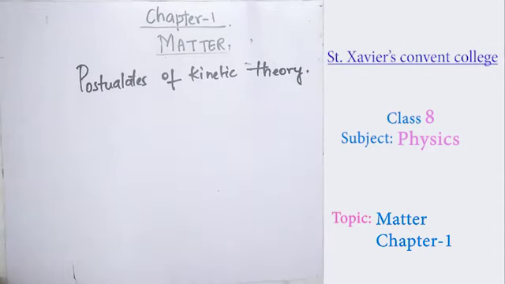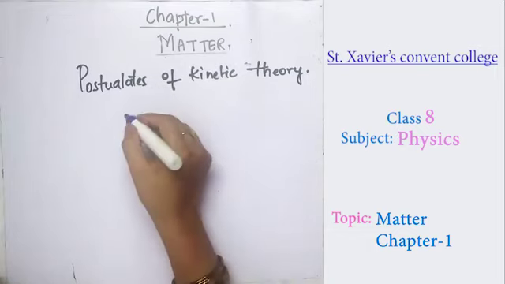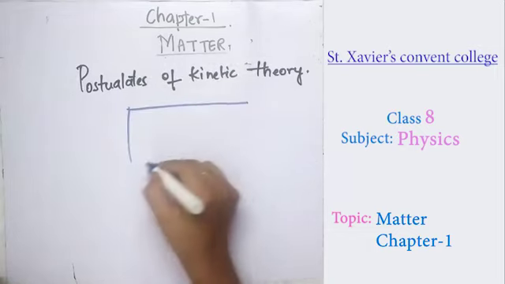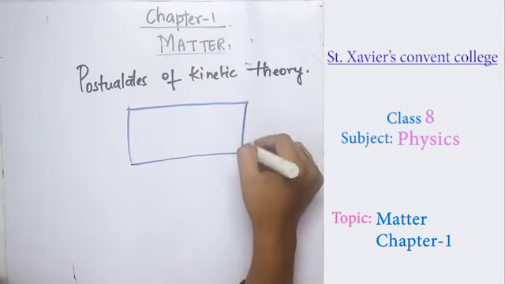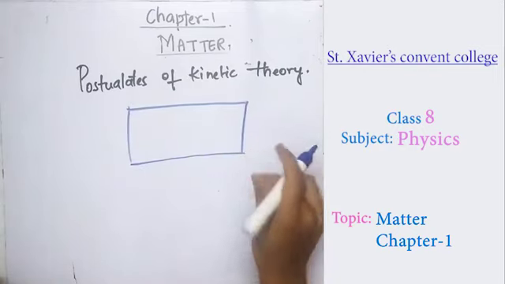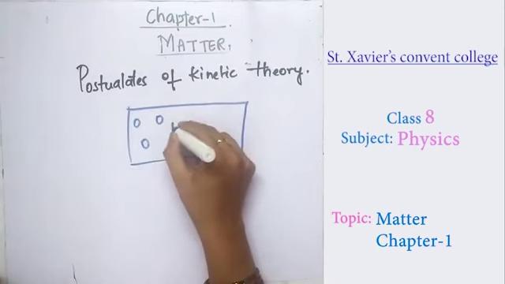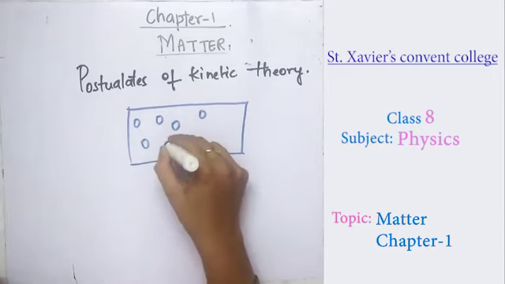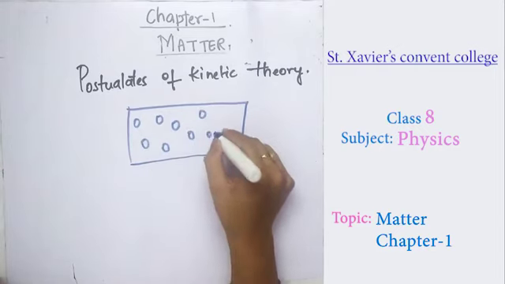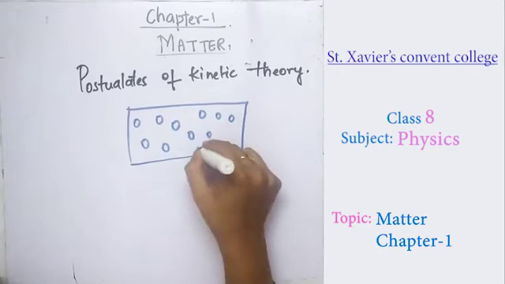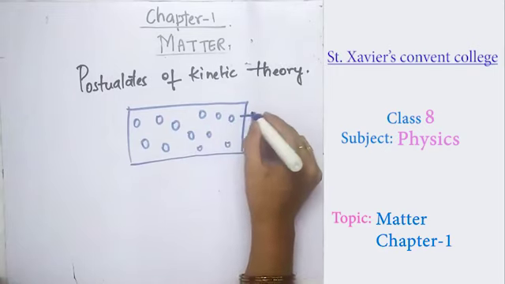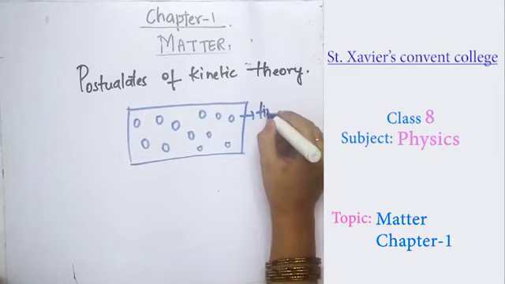Now, the postulates of the kinetic theory. What are the postulates given for the kinetic theory of matter? The first postulate: all the liquids and the gases are made up of tiny particles and molecules. As you know, all the liquids and the gases have lots of liquid molecules and gaseous molecules. These liquid and gaseous molecules are known as tiny particles.